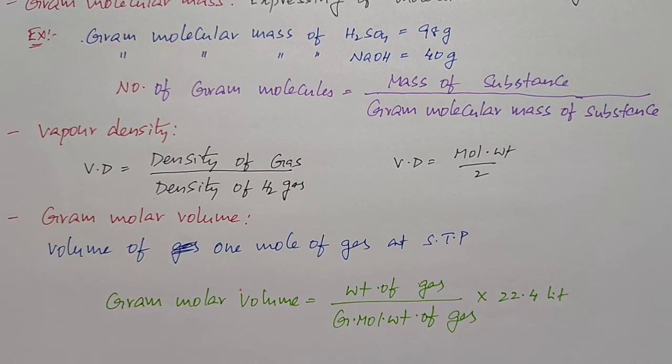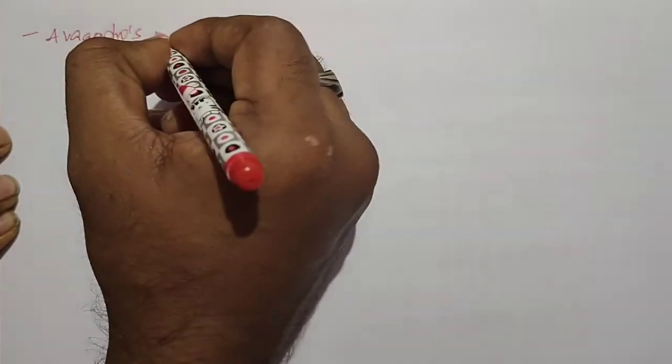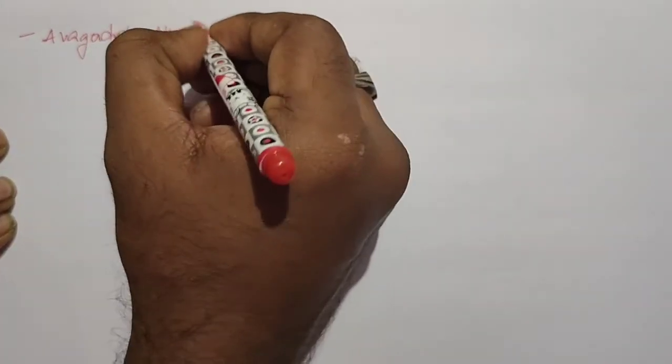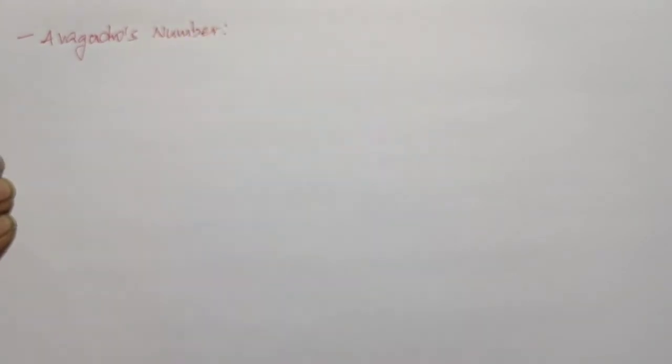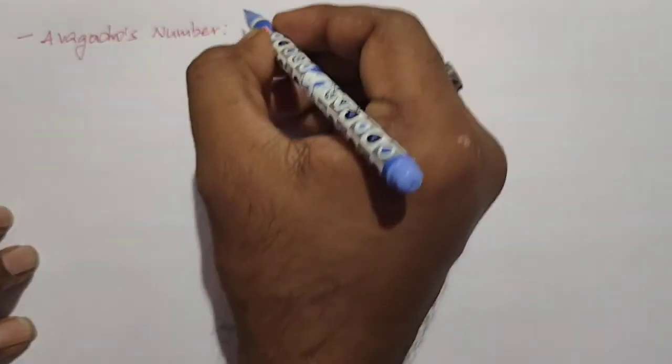The next and last basic term in this concept is Avogadro's number. The number of molecules, the number of particles present in 1 mole of substance is called Avogadro's number.